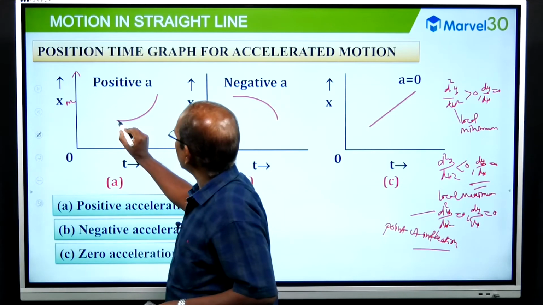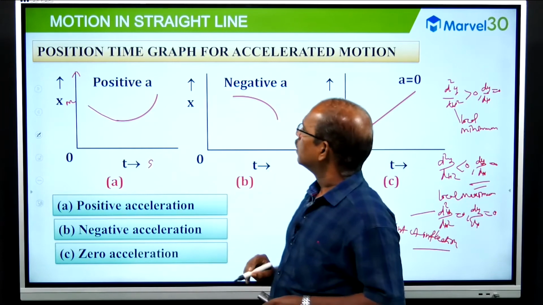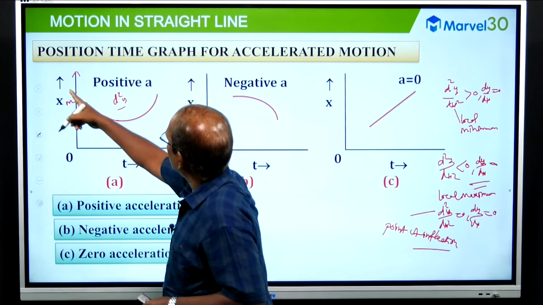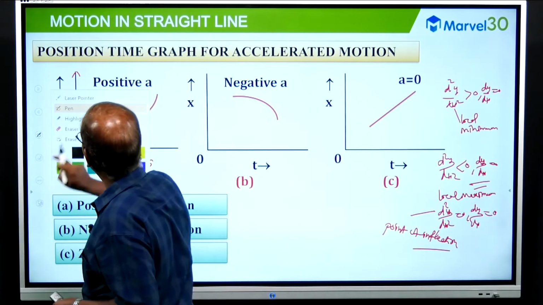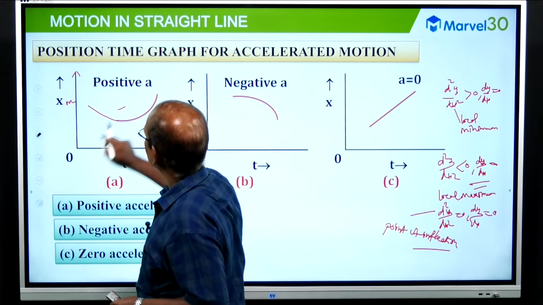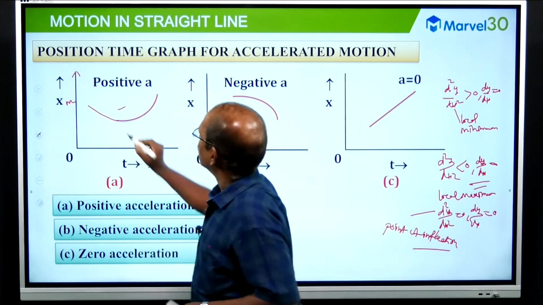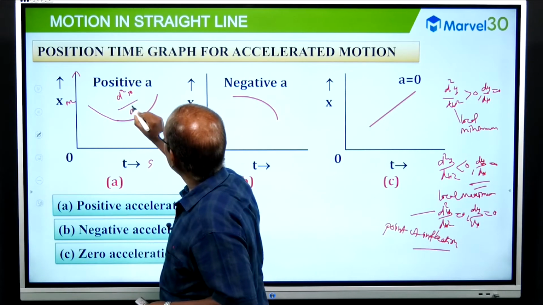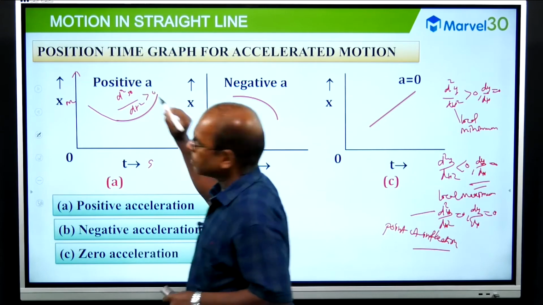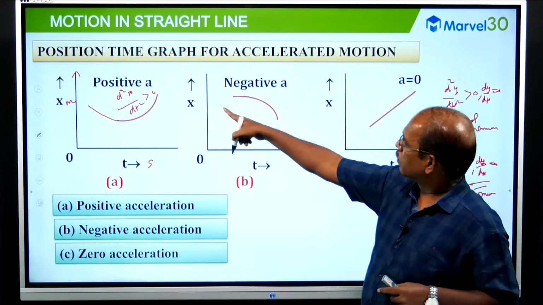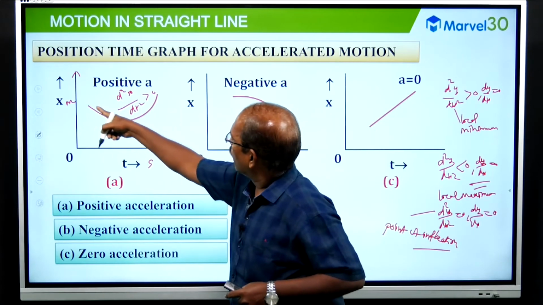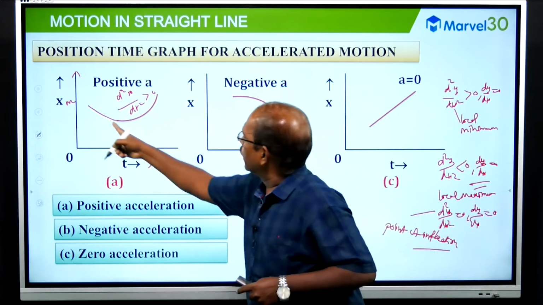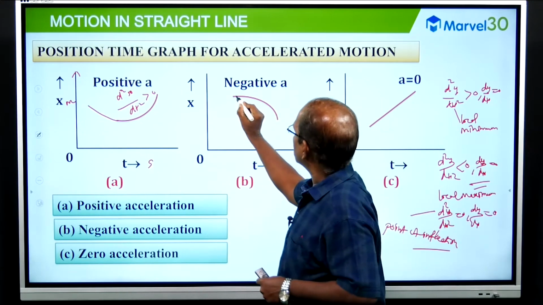If you extend the graph like this, the second derivative d square x by dt square is positive. The second derivative being positive means the nature of the graph is like part of a concave surface. This is a convex surface.